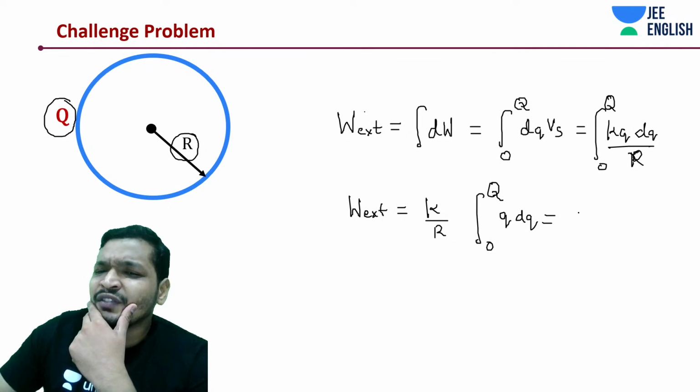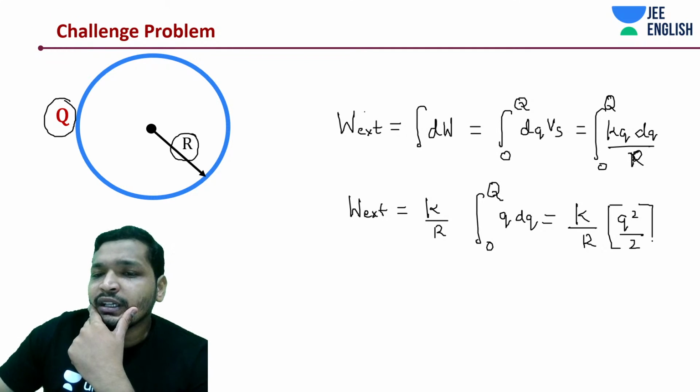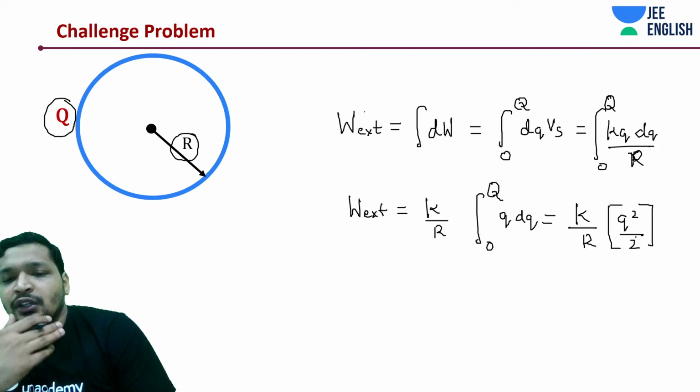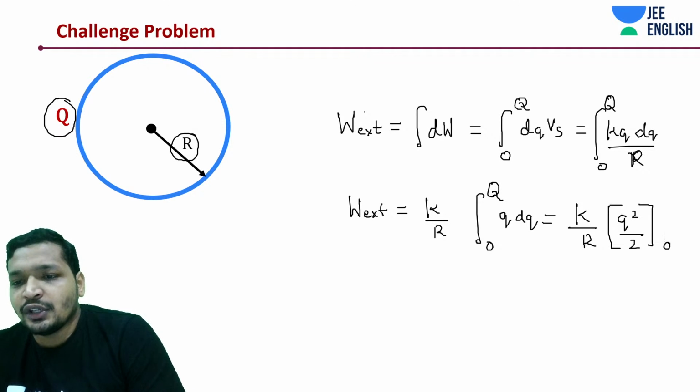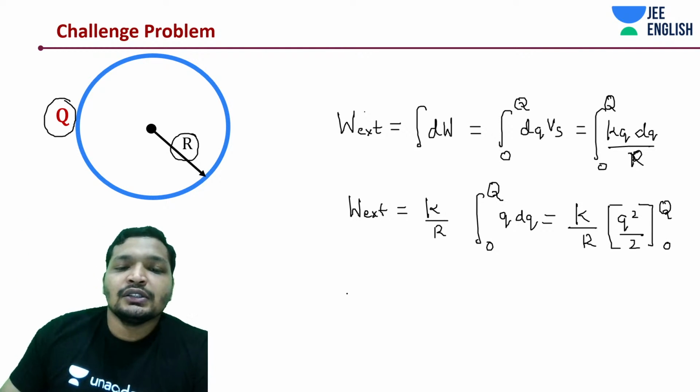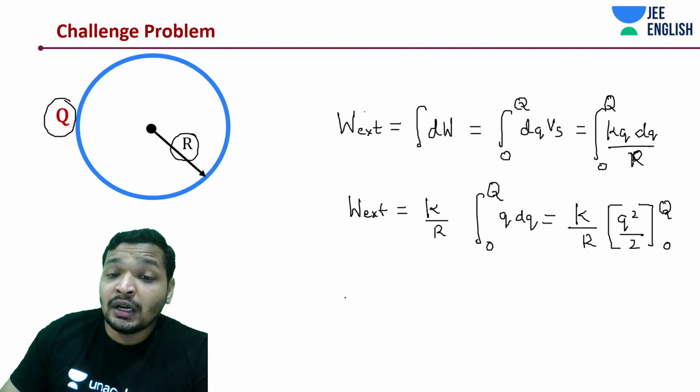So how much does this give you? This gives you k by R into Q square by 2. If you integrate q dq, you get q square by 2. With 0 to Q, just apply all of the limits. So you will get work done.